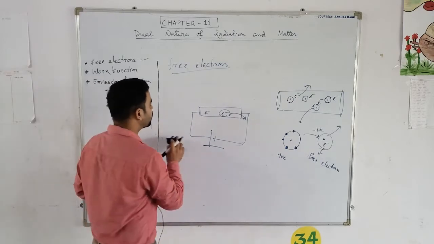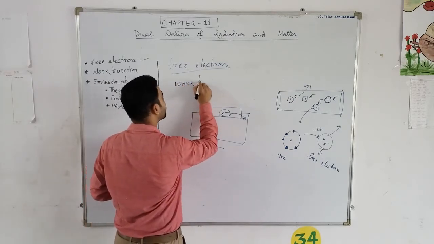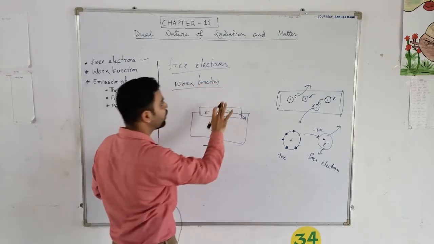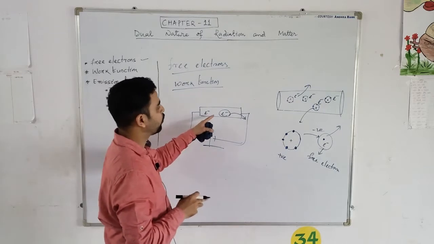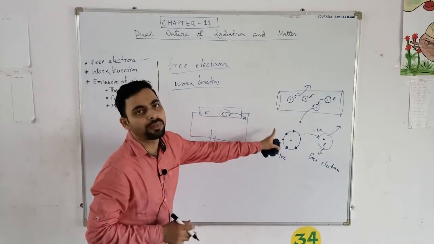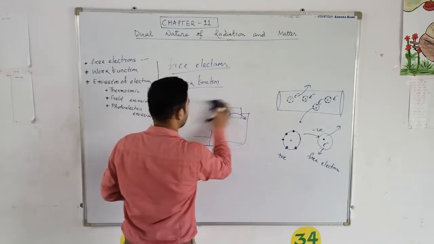The work function. So what do you mean by work function? Work function means the amount of work we have to do to move this electron out of the metal surface. Out of the metal surface. Let's write it.